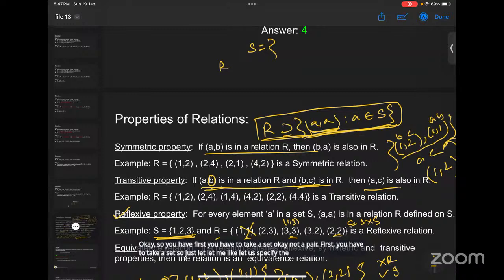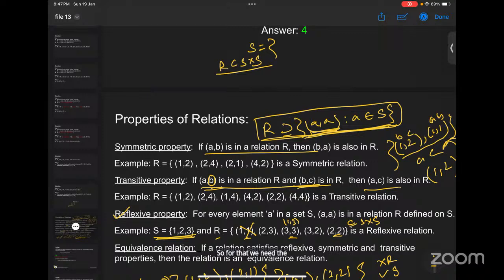What is the set? You have to define a relation on a set, right? For that you have to first specify a set. Then only you can define a relation. A relation is basically a subset of S cross S, so for that we need the set S first. Then only you can define a relation.